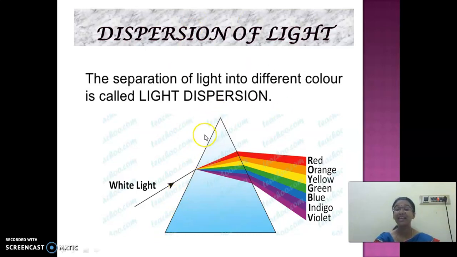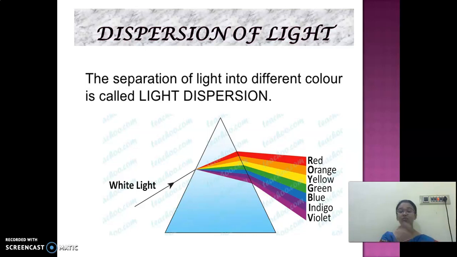And what is this? Yes, very good. This is a glass prism. When this white light is passed through the glass prism, on the other side you are able to get 7 different colors. They are VIBGYOR. Where do you hear this? Yes, in a rainbow. Have you seen a rainbow, children?